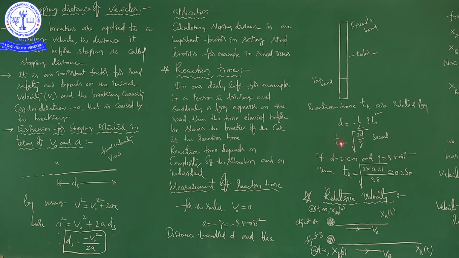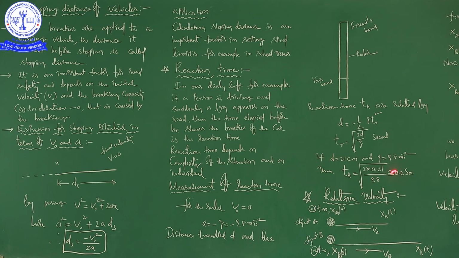It's a general thing that can be related mathematically, but it doesn't depend only on the distance traveled. It also depends upon the complexity of the situation and the individual, right?